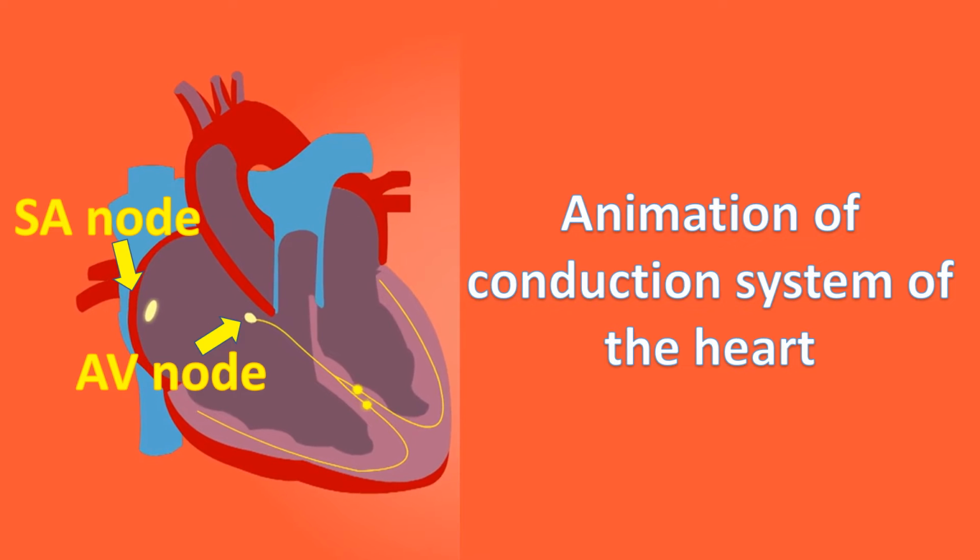PR interval is the time taken for activation of the atria and conduction of the impulses down to the ventricles and initiate activation of the ventricles. This includes the physiological delay in conduction at the AV node. The delay allows complete emptying of the atria before the ventricles start contracting. The atrial help to ventricular filling acts like an atrial booster at the end of passive diastolic ventricular filling.